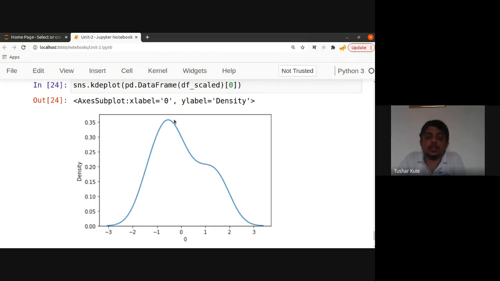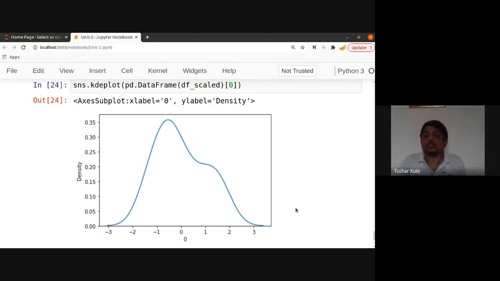This is close to normal, but if it is exactly normal, a perfect bell curve, then that data will generate more and more accurate results. Remember, more accurate results from that. This is the meaning of it. So when the data is normally distributed, we will be getting more accurate results.